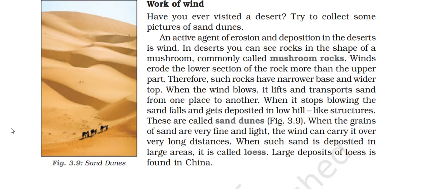An active agent of erosion and deposition in the desert is wind. In deserts you can see rocks in the shape of a mushroom, commonly called mushroom rocks. Wind erodes the lower section of the rock more than the upper part. Therefore, such rocks have a narrower base and wider top. When the wind blows, it lifts and transports sand from one place to another. When it stops blowing, the sand falls and gets deposited in low hill-like structures. These are called sand dunes.